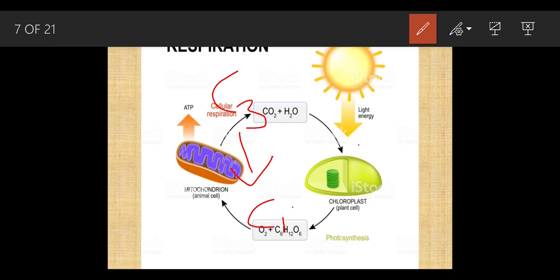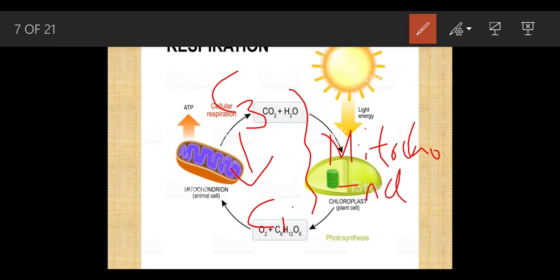How does this pyruvate get converted into carbon dioxide? Now I am going to recollect the organelle, the mitochondria. What is the function of the mitochondria? It works in cellular respiration. So from C3 it is getting converted into carbon dioxide in the mitochondria, because the function of the mitochondria is to release energy through cellular respiration.